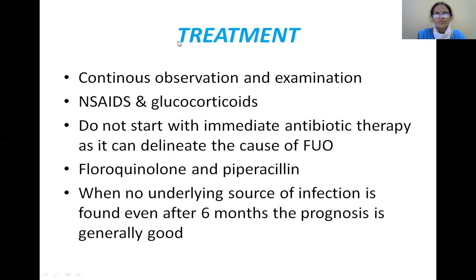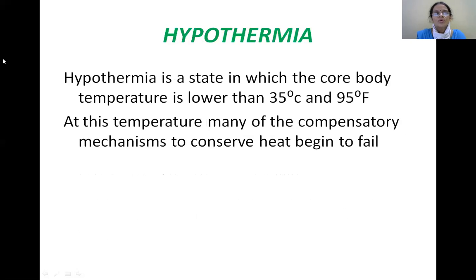So what is the treatment of this condition? Continuous observation and examination. Here, non-steroidal anti-inflammatory drugs and glucocorticoids have to be administered, and do not start with immediate antibiotic therapy as it can delineate the cause of pyrexia of unknown origin. Fluoroquinolones and piperacillin have to be administered. When no underlying source of infection is found, even after 6 months, the prognosis is generally good. So that was about pyrexia of unknown origin or fever of unknown origin.